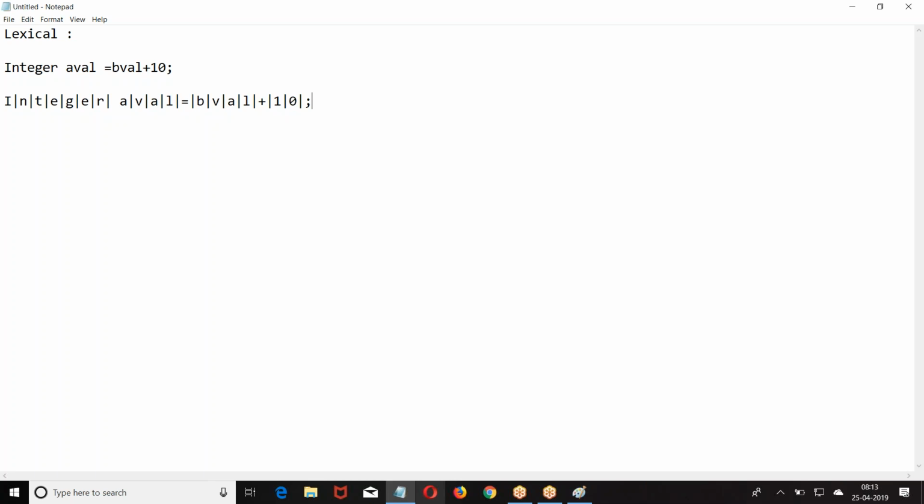I am breaking the given statement into small segments in such a way that no segment can be broken down further. Such a segment is called a lexicon. So what is a lexicon? I is a lexicon. N is a lexicon. So all these are lexicons.